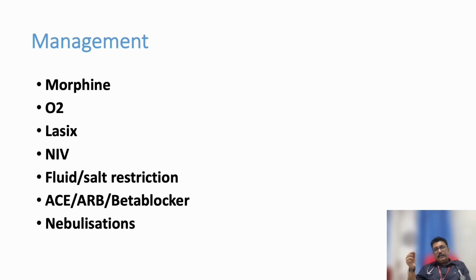If the potassium is coming down, we have to replace it, and we have to avoid a second dose of Lasix. Whereas in cardiac failure, you can give Lasix as a bolus dose. Then if the BP is slightly low, you can start it as an infusion that will not reduce the BP and removes the water. NIV we have discussed.